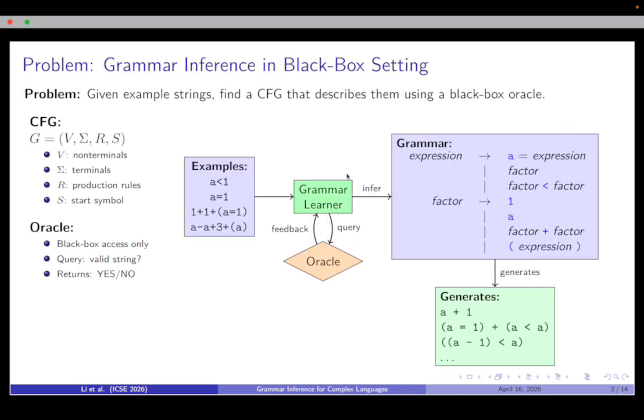Our goal is to infer a grammar from a set of example strings and an oracle. The grammar we infer is a context-free grammar. A context-free grammar consists of non-terminals, terminals, production rules, and a start symbol. For example, this expression grammar can generate valid expressions. The oracle tells us whether a given string is valid or not. However, it is a black box, so we cannot access its internal logic.